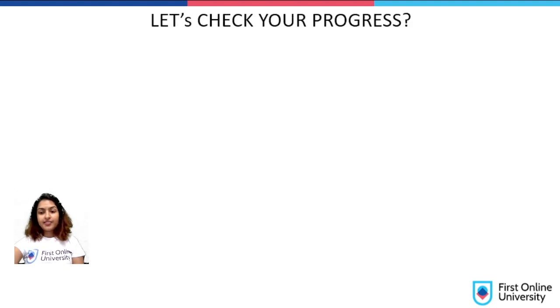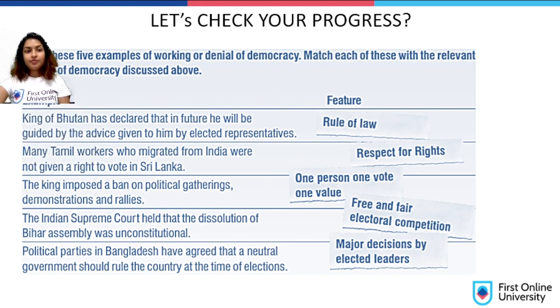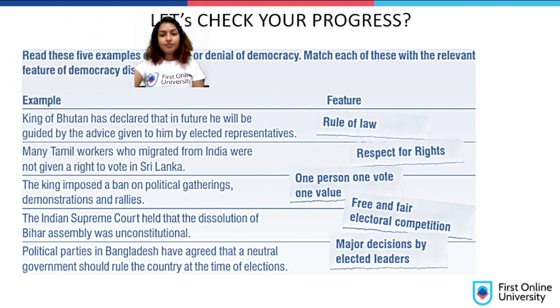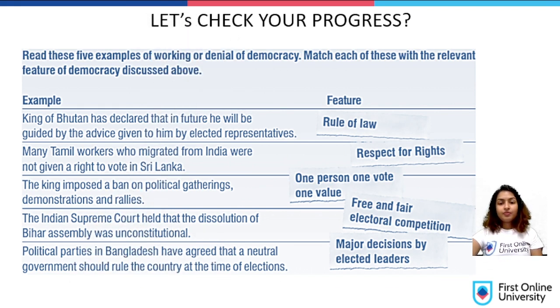Let's check your progress. Read these 5 examples of working or denial of democracy. Match each of these with the relevant feature of democracy discussed above. King of Bhutan had declared that, let's see certain examples, okay?